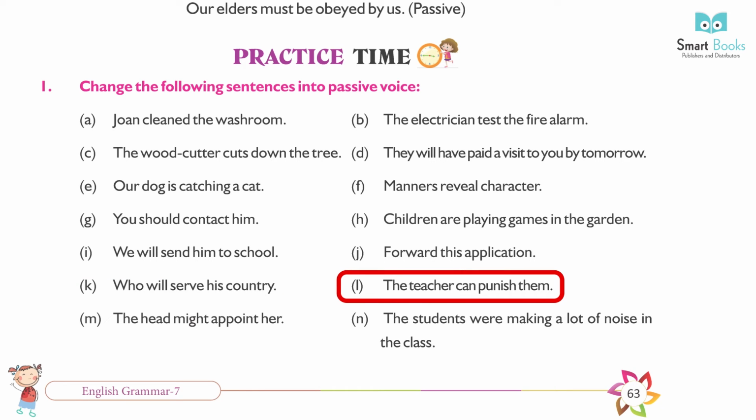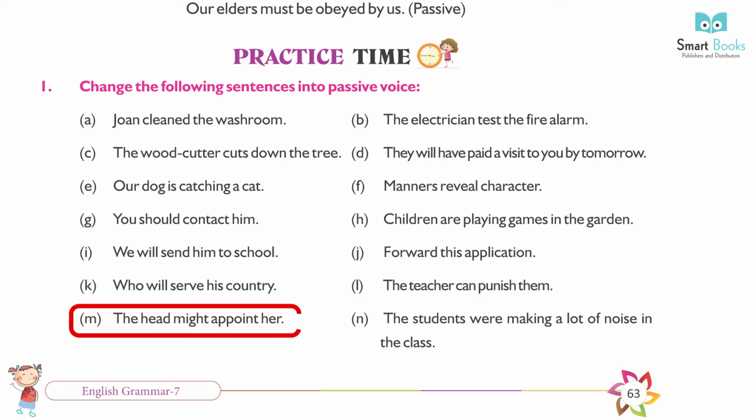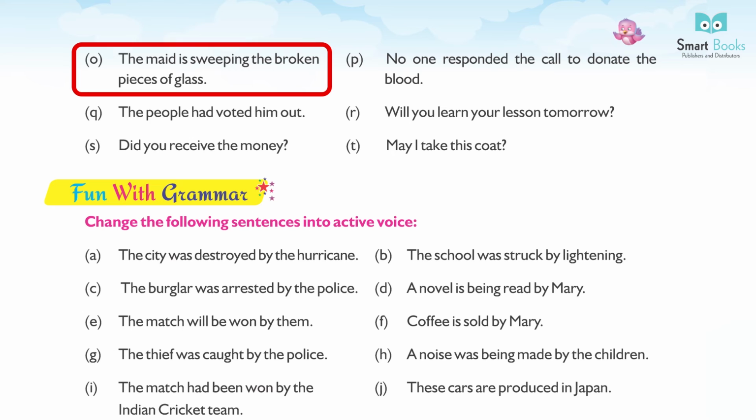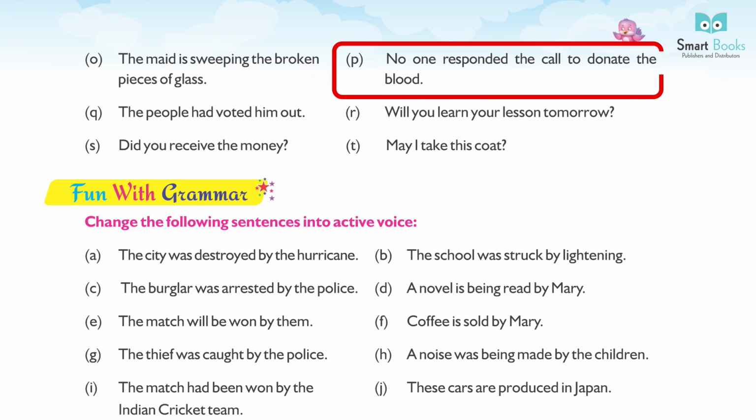L. The teacher can punish them. They can be punished by the teacher. M. The head might appoint her. She might be appointed by the head. N. The students were making a lot of noise in the class. A lot of noise was being made by the students in the class. O. The maid is sweeping the broken piece of glass. The broken piece of glass is being swept by the maid. P. No one responded to the call to donate blood. The call to donate blood was not responded to by anyone.